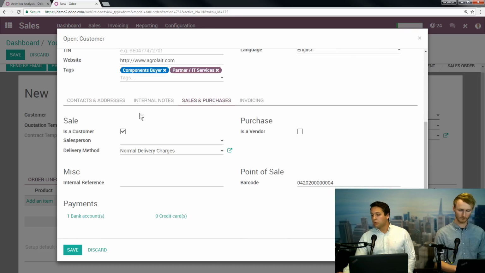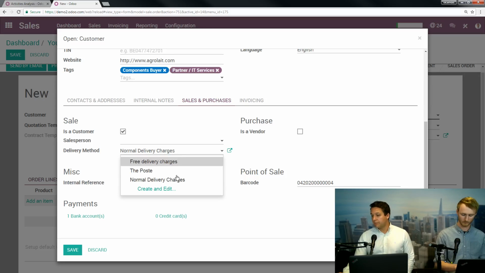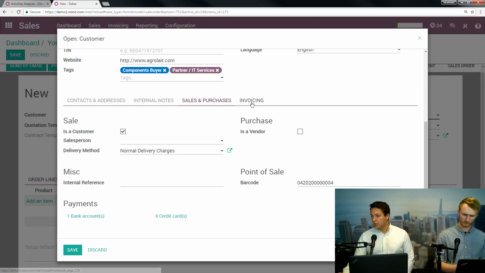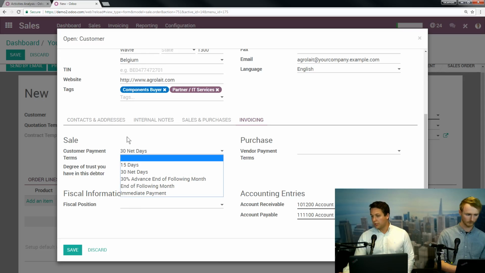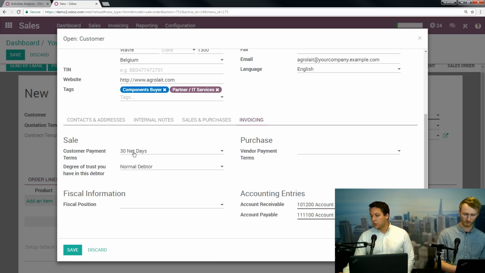Really importantly too, when we go into sales and purchases here, a couple things. You can preset things like, is this customer going to be handled by one salesperson? Can be handled by anyone? Any specific delivery methods that you want to assign to them? There are a couple, and we'll return to those in a second. Our invoicing, your payment terms. Again, there are a lot of payment terms, and you can create some more, and we'll return to that in a second. But you can assign certain payment terms if you know every time this is how they're going to pay.